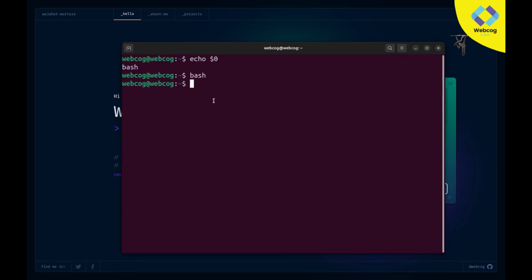So I'm already in my bash terminal, and normally I use this bash terminal in every project and for my daily routine work. It's super fast and enough for me. So I'm in my bash terminal, and you can also type this command for checking your terminal.